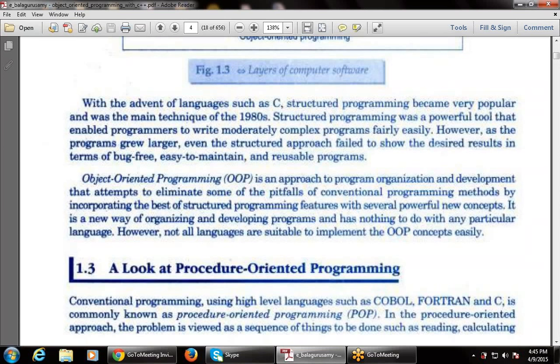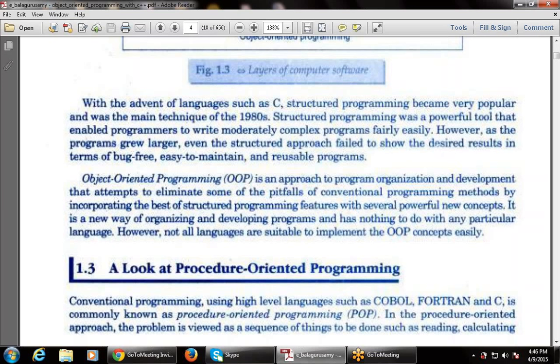It is an approach used for organizing and developing programs that attempts to eliminate some of the pitfalls of conventional programming methods. That is, there are some limitations of the C language, a procedural programming language, and those limitations will be eliminated by the object oriented language.